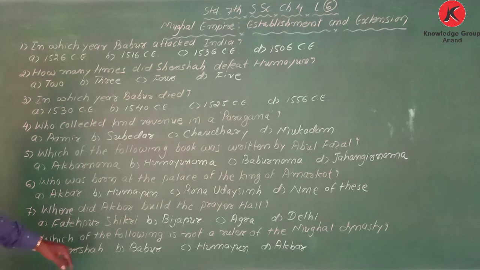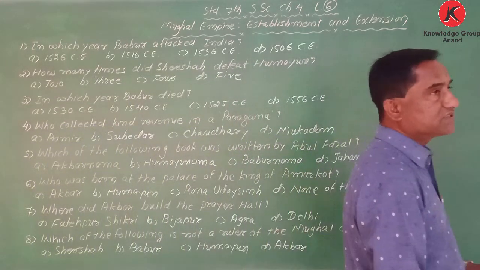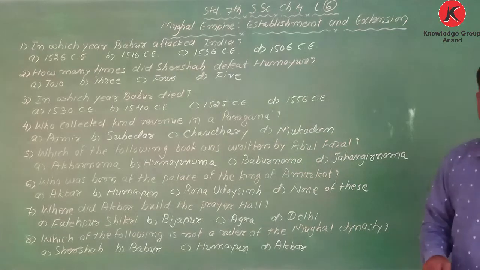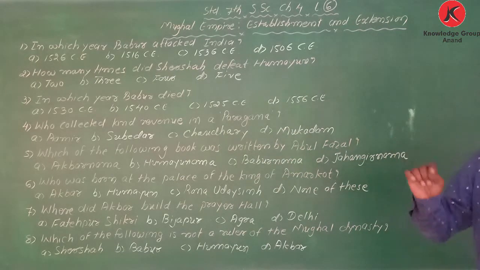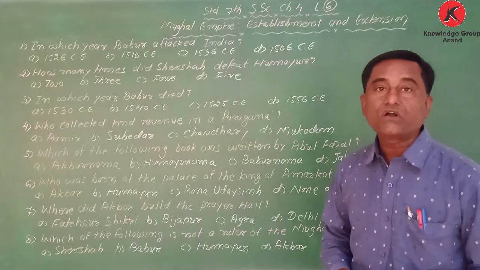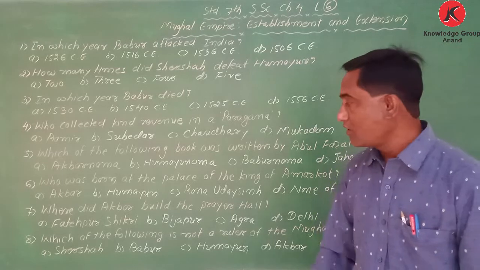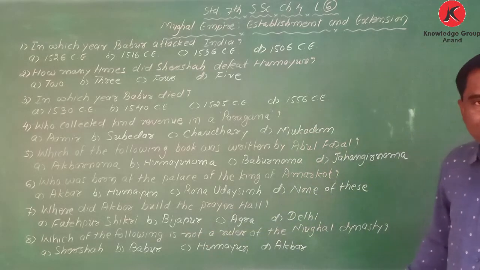Next one. Which of the following is not a ruler of the Mughal dynasty? My dear student, in this chapter number 4, we learn about four kings: Babur, Humayun, Sher Shah, and Akbar. All four names are written here.